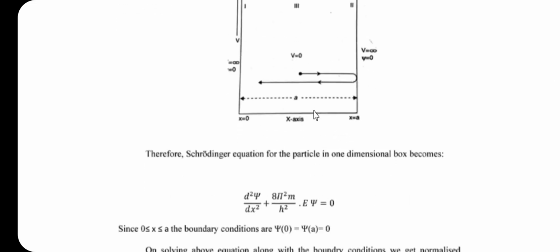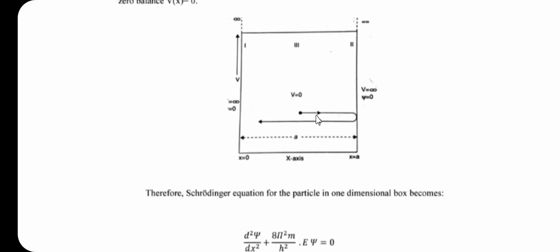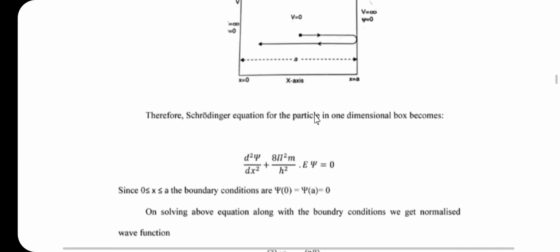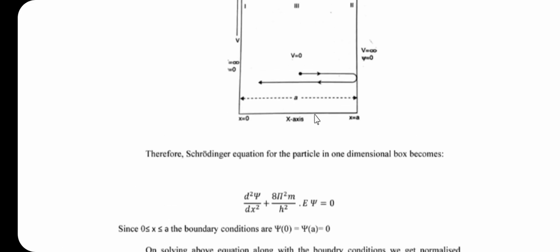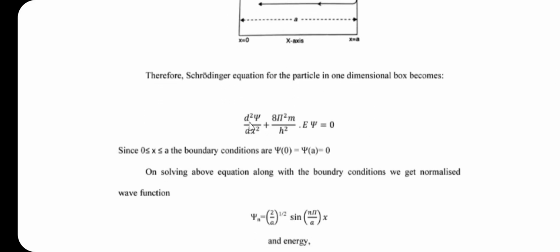So, here we are going to consider the Schrodinger wave equation for the particle in a one dimensional box. Already we have discussed this equation. In the Schrodinger equation V is equal to 0. So, the Schrodinger equation can be written as d square psi by dx square plus 8 pi square m divided by h square into E into psi is equal to 0. This is the Schrodinger equation for the particle in a one dimensional box.